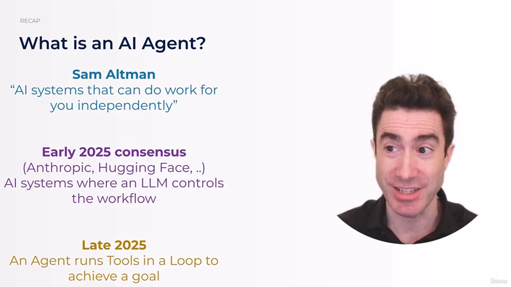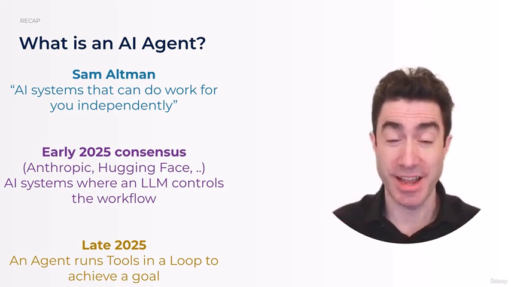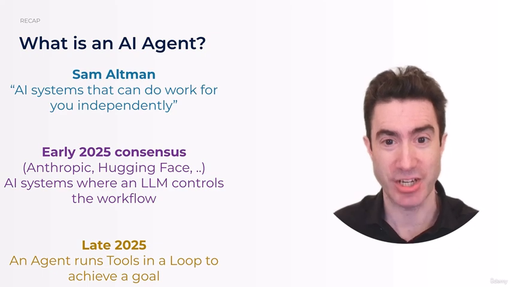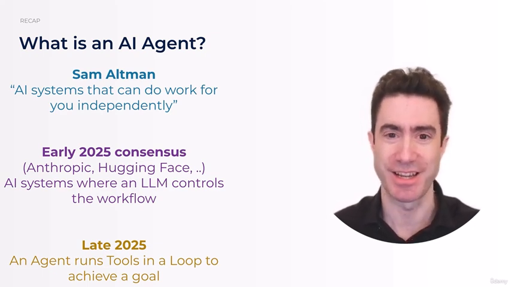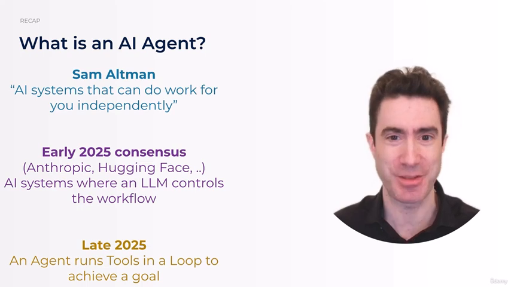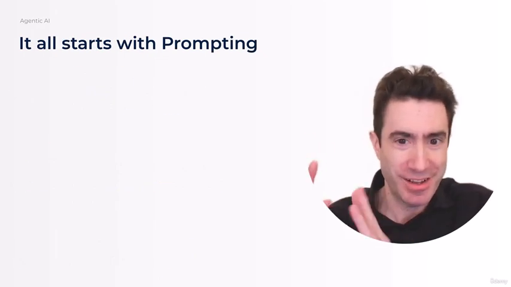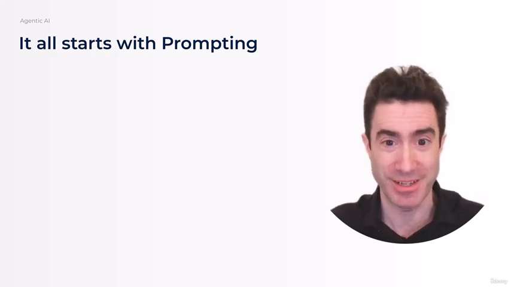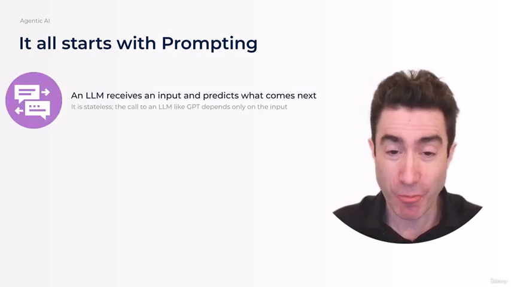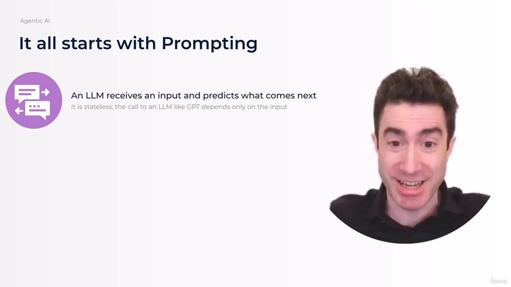Okay, let's go deeper into agentic AI. There's a lot about agentic AI that feels kind of magical. But sitting behind all of that, the reality of agentic AI is actually something that's quite pedestrian. Most of the magical stuff in agentic AI just comes down to writing good prompts to LLMs. The prompt, of course, is just what we call the input, the text that's sent to an LLM.